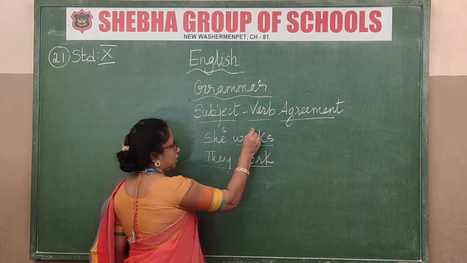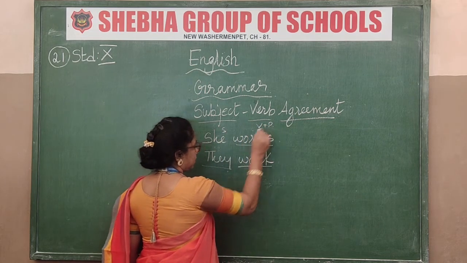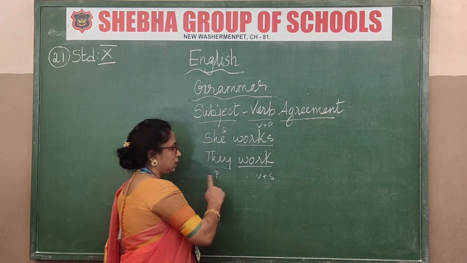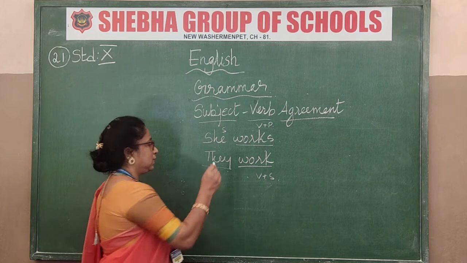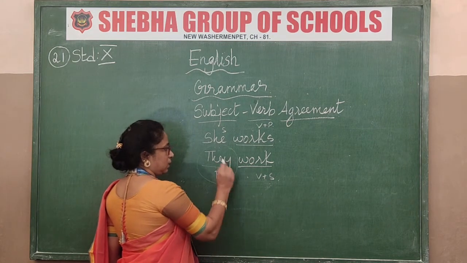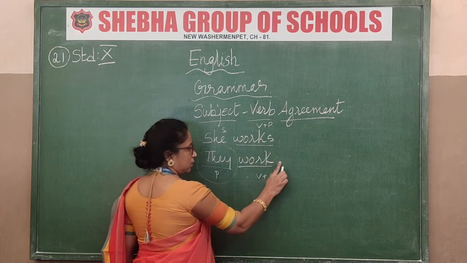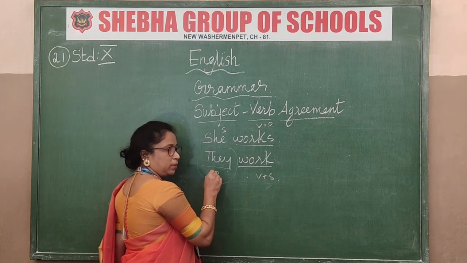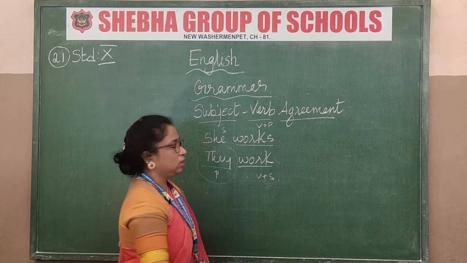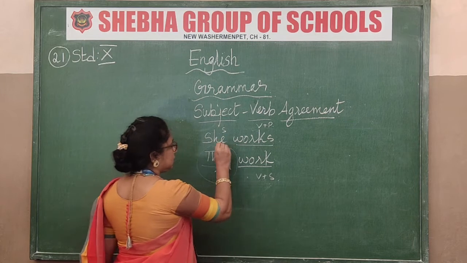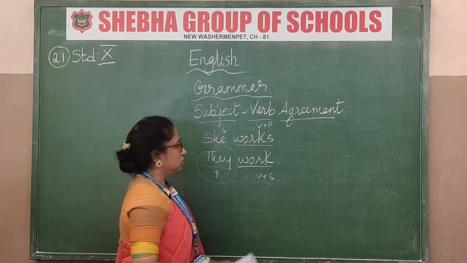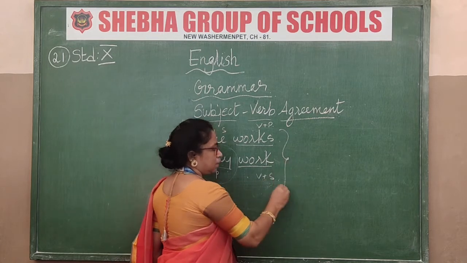Here the subject is singular, verb plus plural. Here the subject is plural and verb plus singular only. That verb will be in the singular part. They work. Got that now? They is already plural, so here you cannot add s, that is wrong. They works is wrong. They is plural over here itself, so the verb part will take up only the singular part. So they work. She, he works. Got that now? This also is one basic part only.